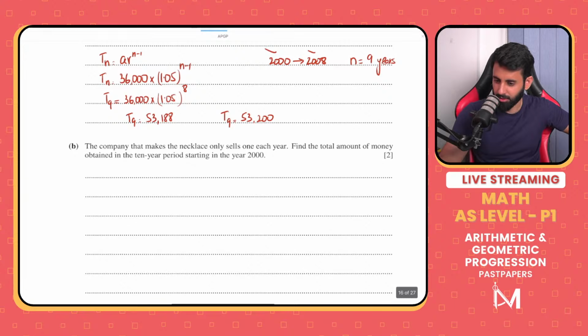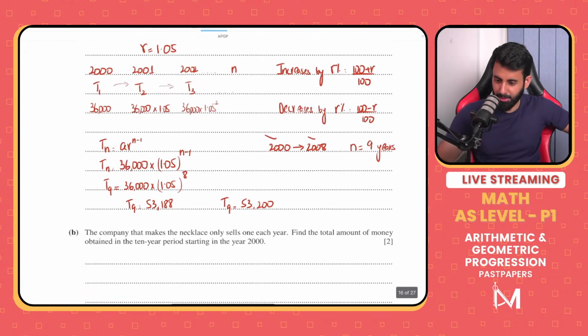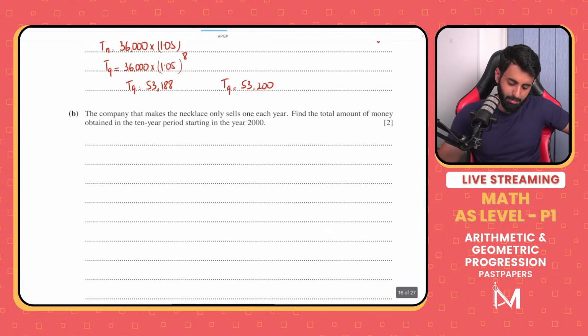Okay, thoughts on this question? Part B. Let's see what Part B says. Part B says the company that makes the necklace only sells one each year. Find the total amount of money obtained in the 10-year period starting in the year 2000.